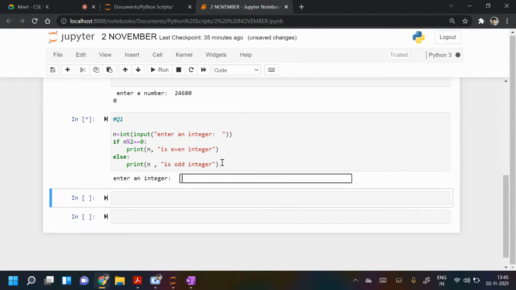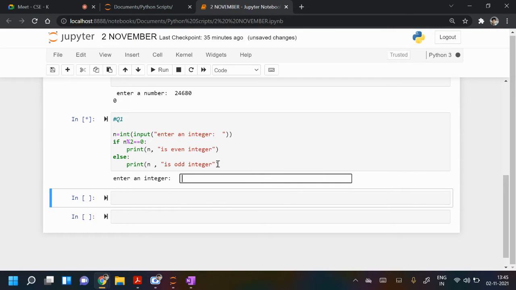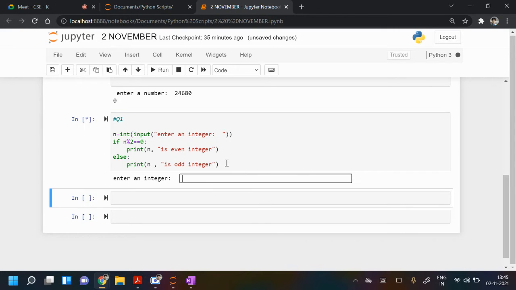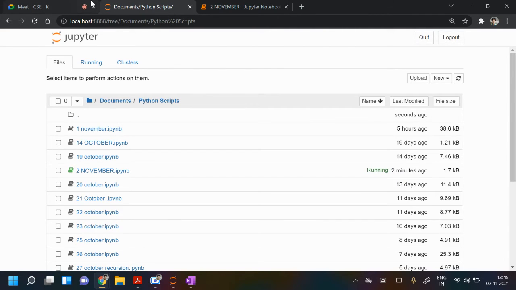Minus 1 is odd. Minus 200 is even. So these are even integers. Everyone must have done this.